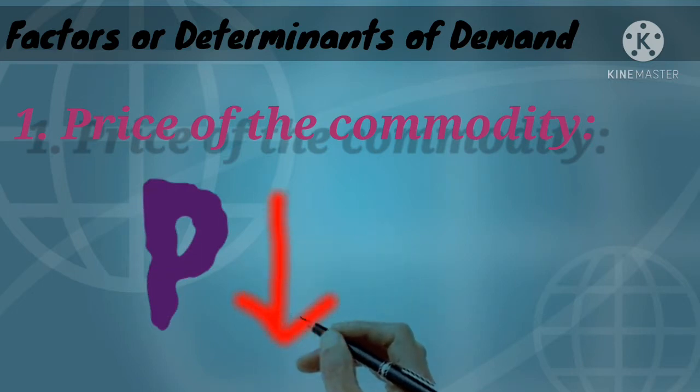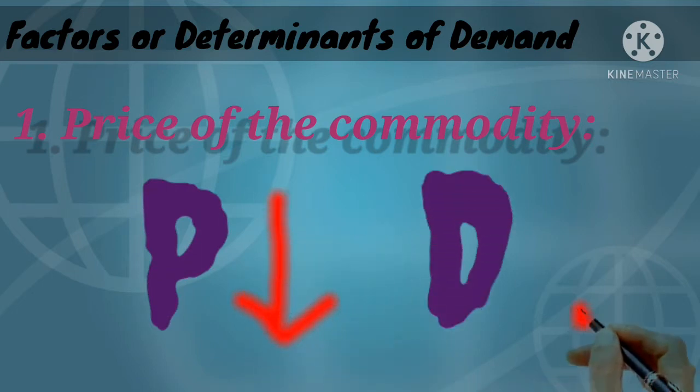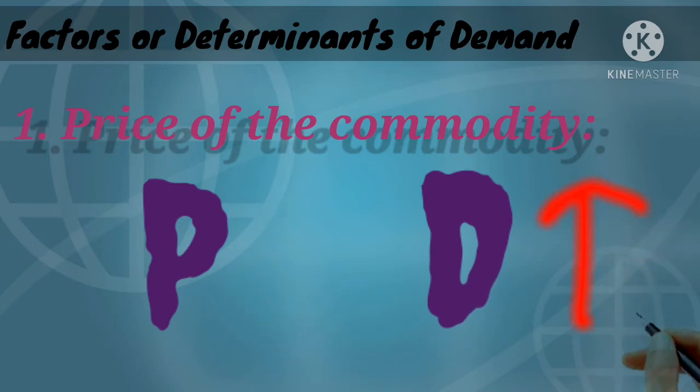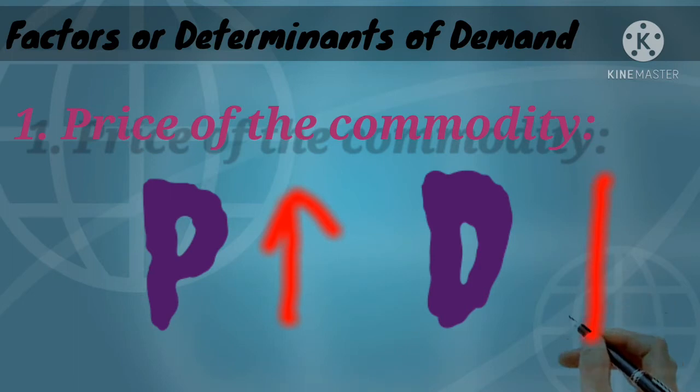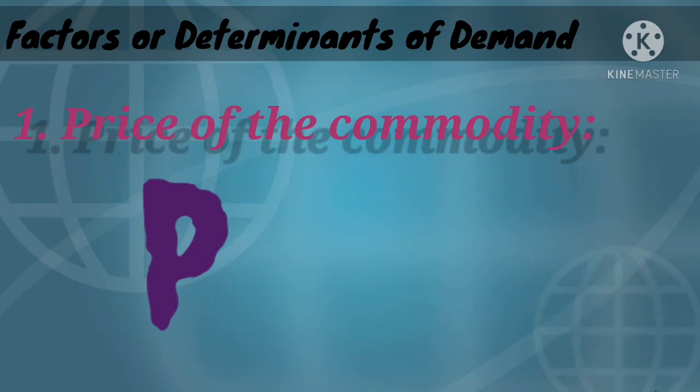When the price is low, the demand for that commodity will be high, and if the price is high, then the demand will be less, because we don't prefer a good which is of high price. That's all for the price of a commodity.